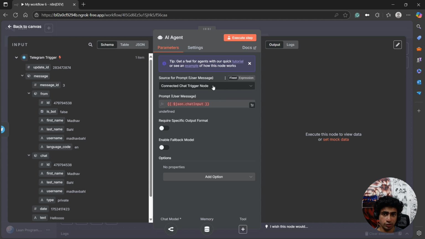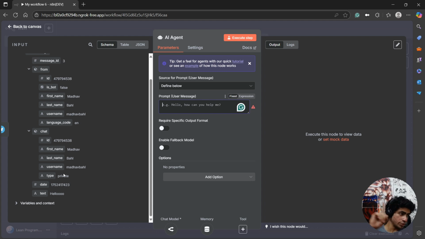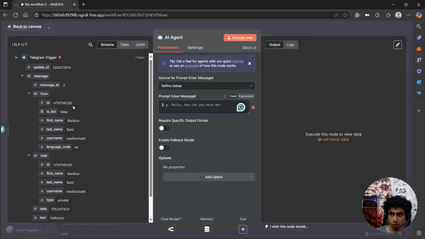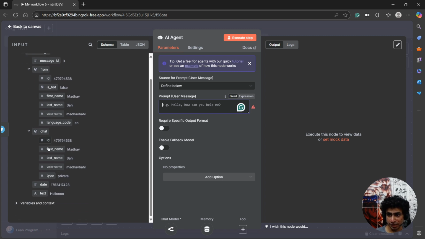What I'm going to do here is define my prompt. It can be anything. So now we already have step one. You remember step one, whenever we type something to our Telegram, we can capture it in N8N. The JSON would look like this. We have the chat ID, we have the text. Text is what we want. So we can do anything. We can just add a prompt like, let's say if you're building a translation bot, it can be translate this text, and then you can copy and paste your text here.